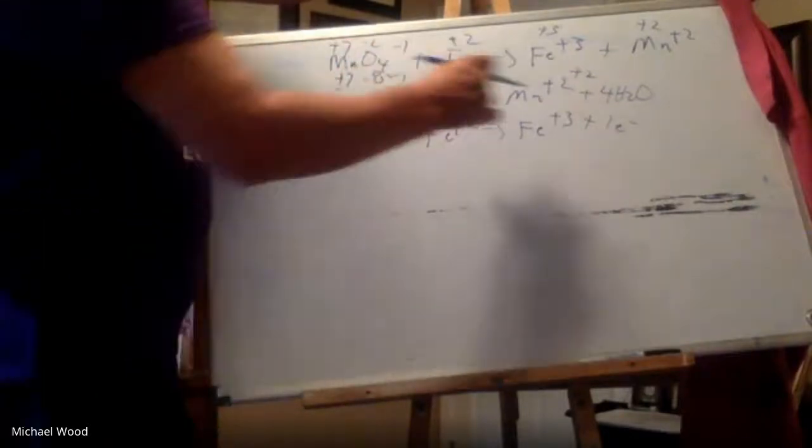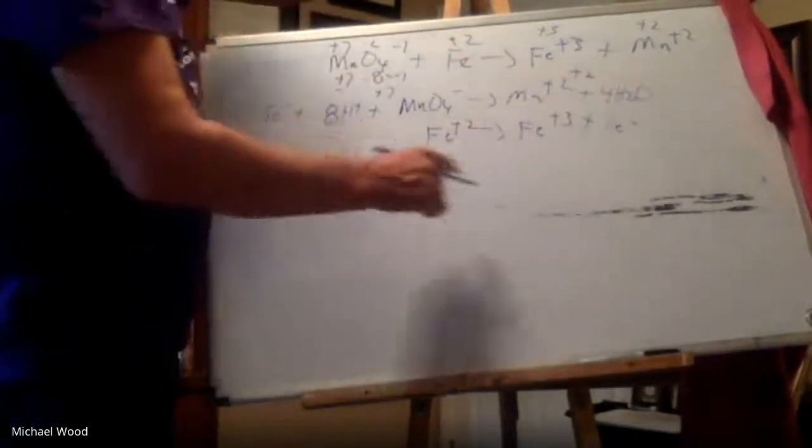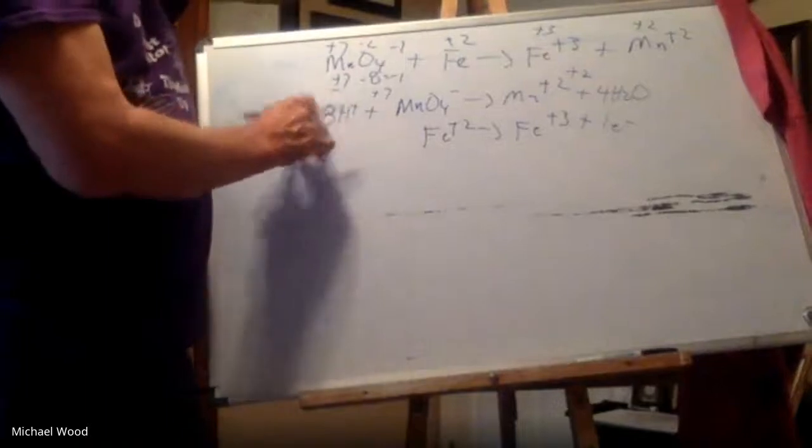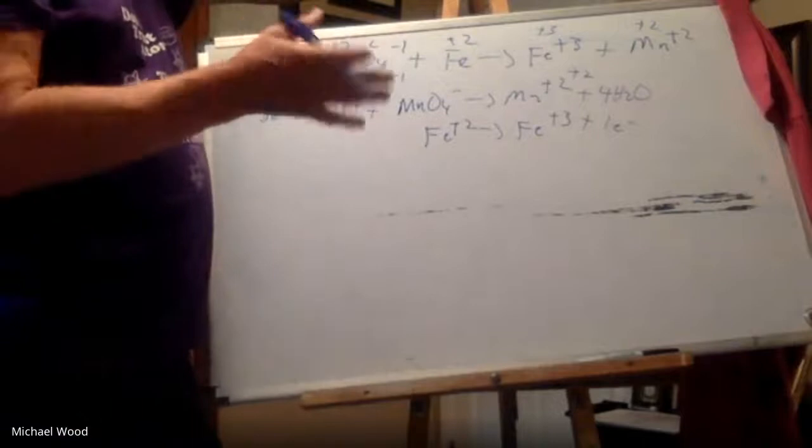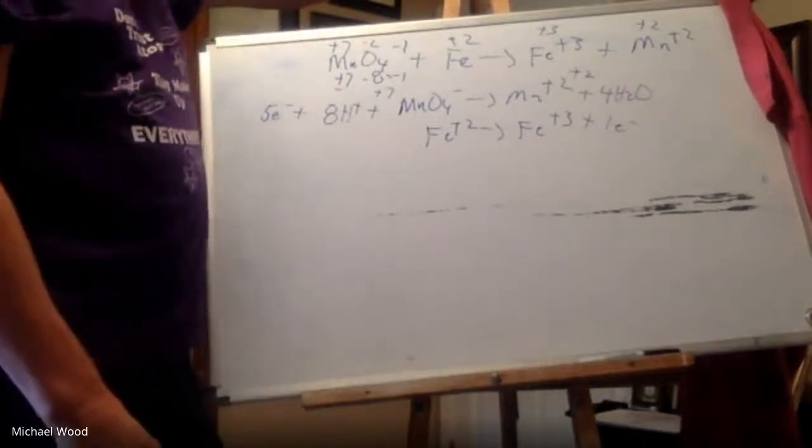Then I balanced oxygen with water. I balanced the hydrogen with H+. Then I balanced the charge with electrons. Now I'm going to get the electrons equal on both sides because I want to get rid of the electrons.